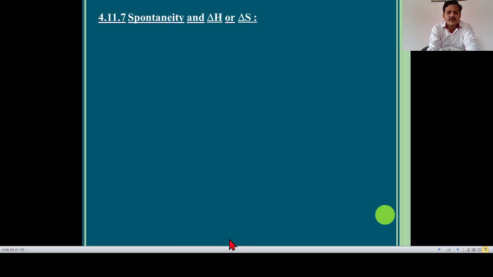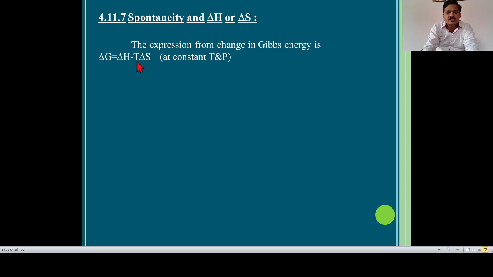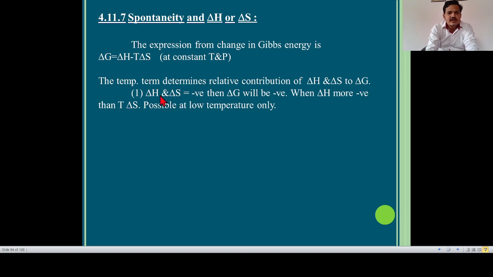Now, next point is spontaneity and delta H or delta S. The expression for change in Gibbs energy at constant temperature and pressure is delta G equal to delta H minus T into delta S. The temperature term determines the relative contribution of delta H and delta S to delta G. Number 1, delta H and delta S both are negative. Then delta G will be negative when delta H is more negative than T into delta S. This is possible at low temperature only.